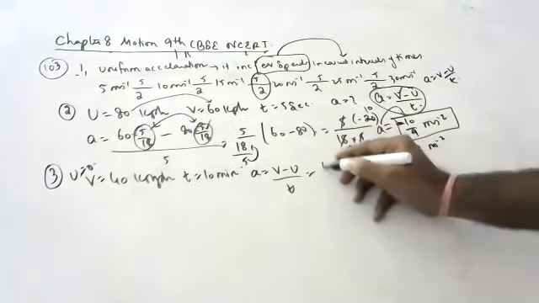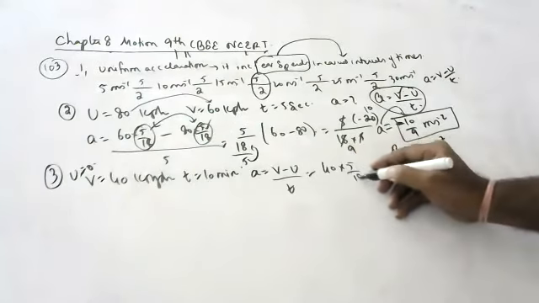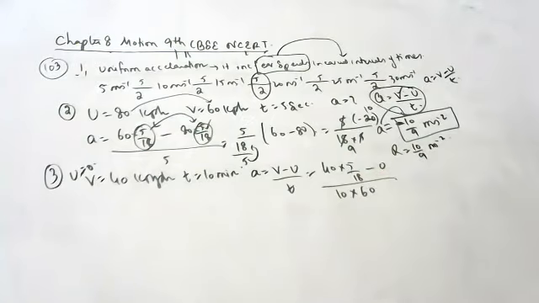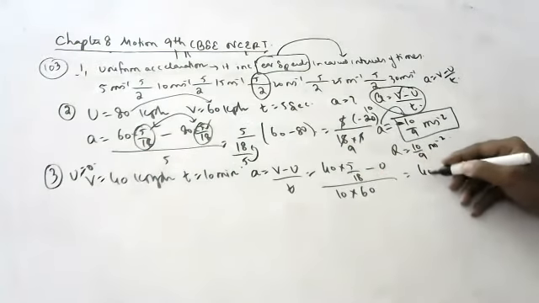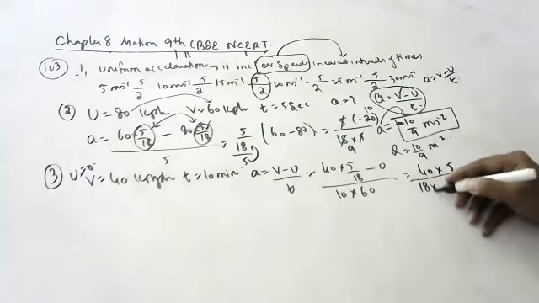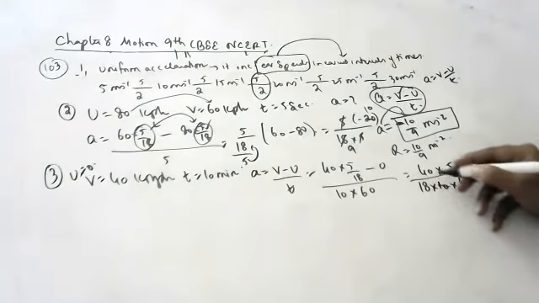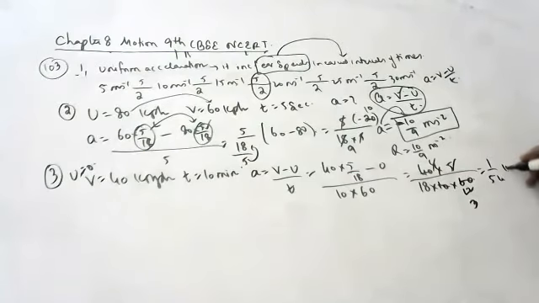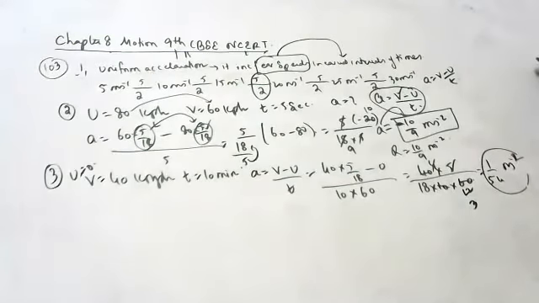V is how much, children? 40 into 5 by 18. U is 0. Minus 0, by time, which is 10 minutes into 60 seconds. So it becomes 40 into 5 by 18 into 10 into 60. 10 4s are, 5 12s are, 4 3s are, 1 by 54. No, not kmph. Sorry, children, meter per second square. Acceleration is meter per second square.